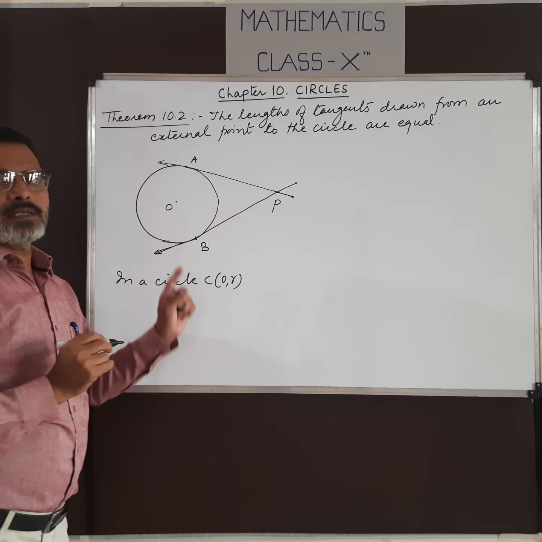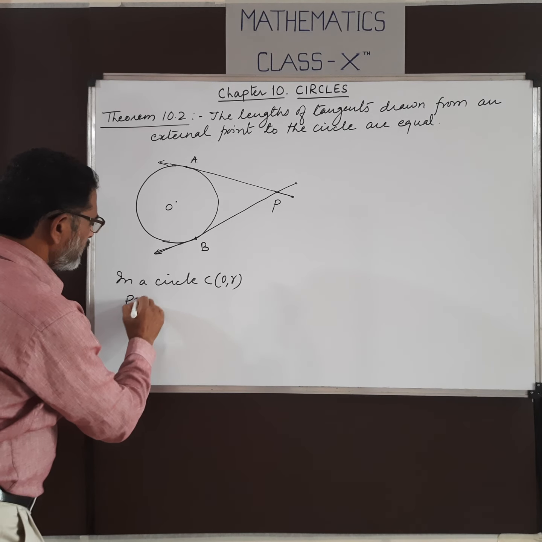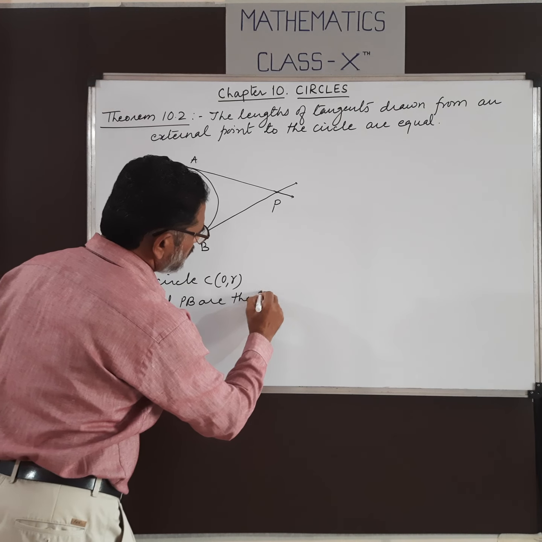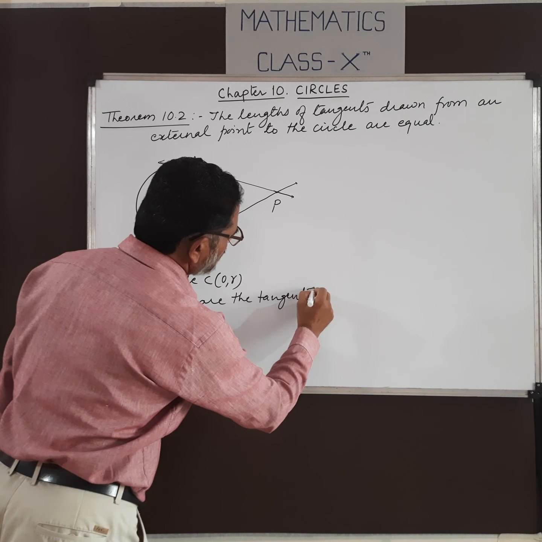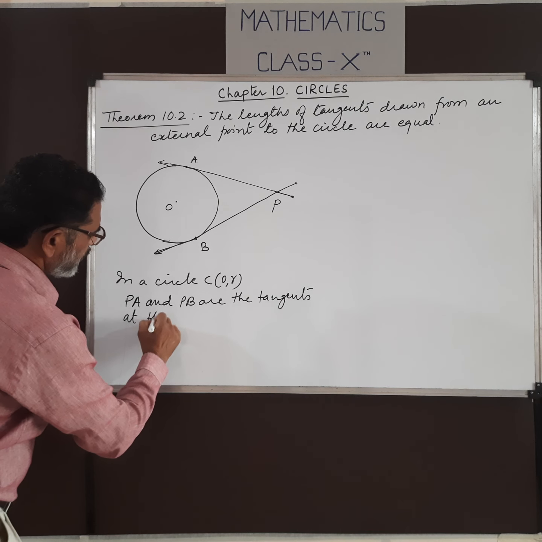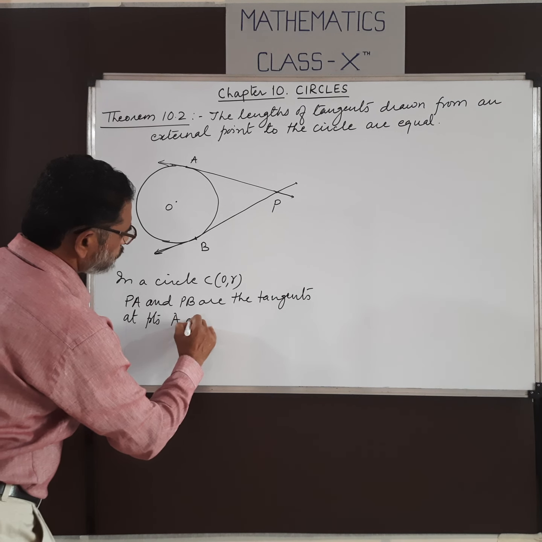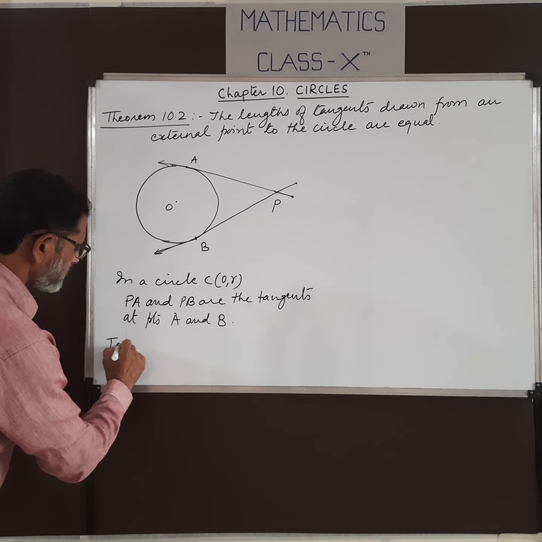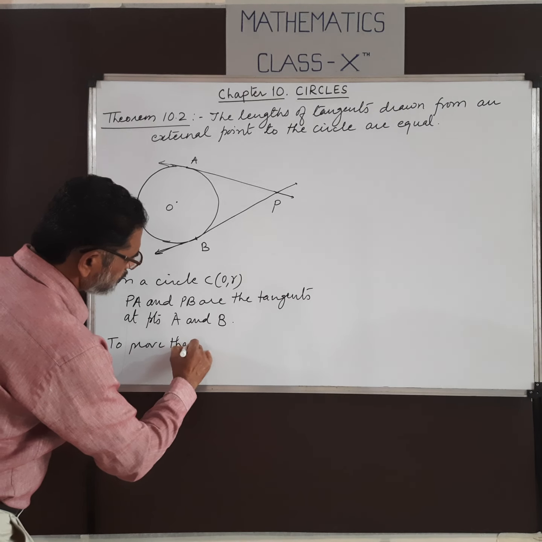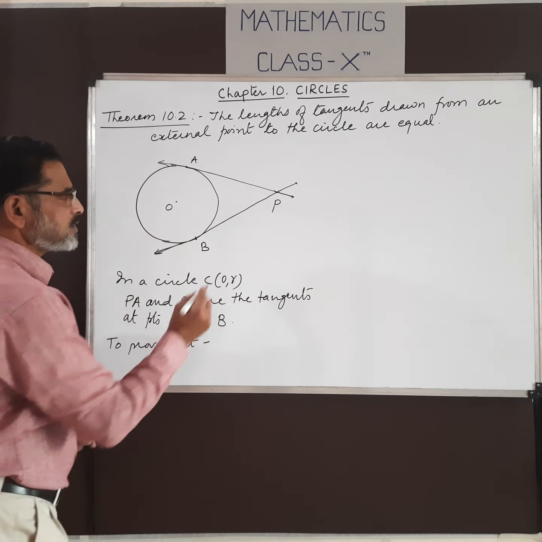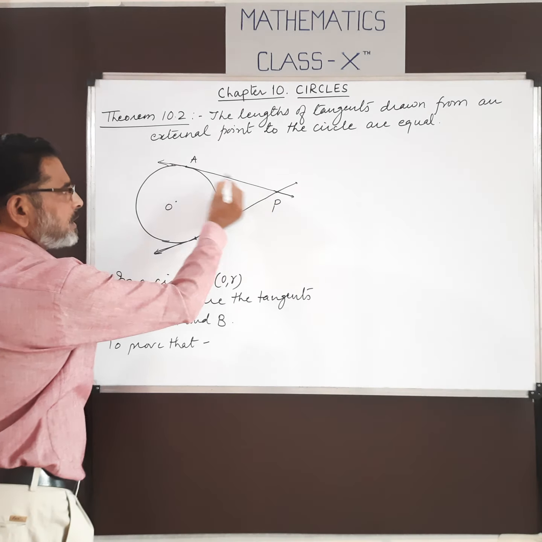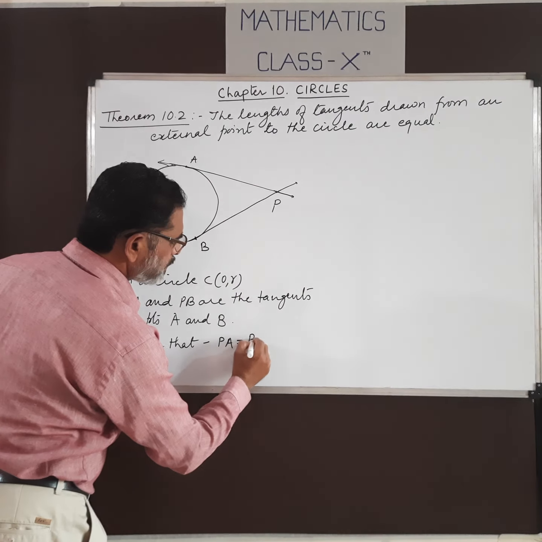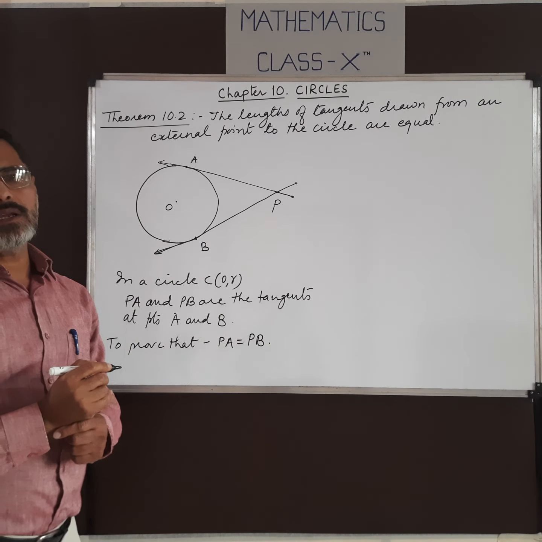PA and PB are the tangents at points A and B. Now what we have to prove? To prove that the lengths of tangents are equal. So what will be the length of these tangents? That is PA and PB. PA equals PB. The lengths of tangents are equal.